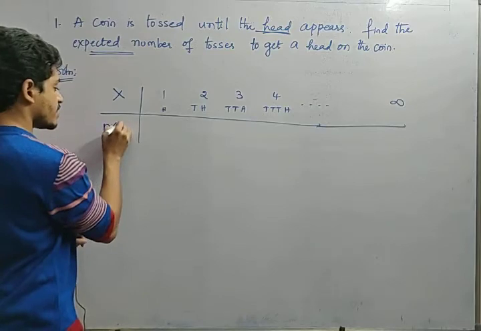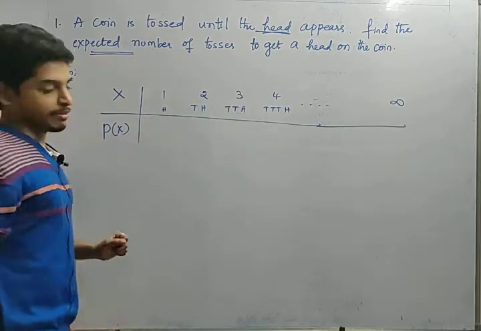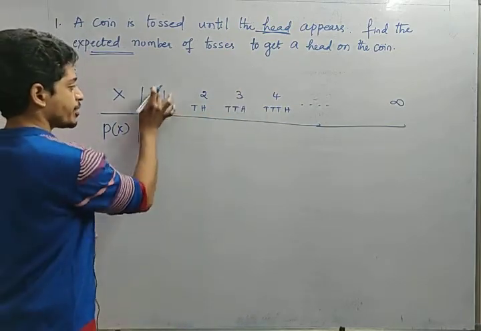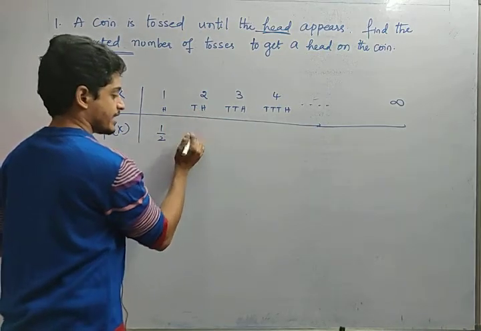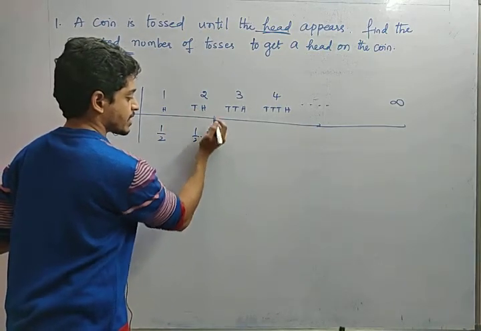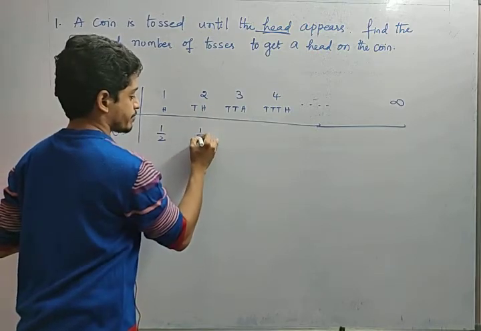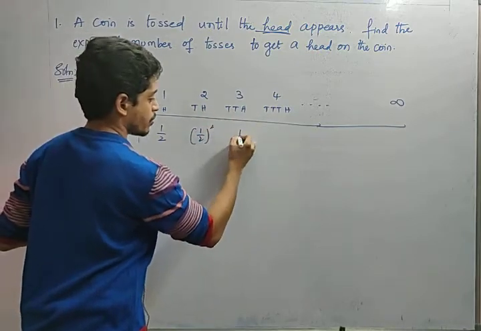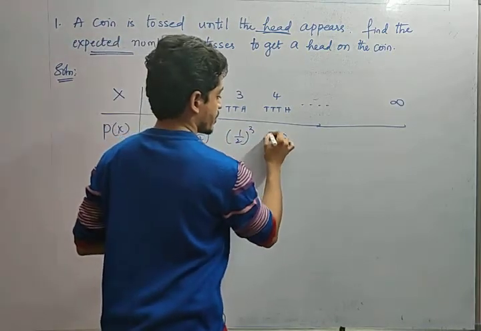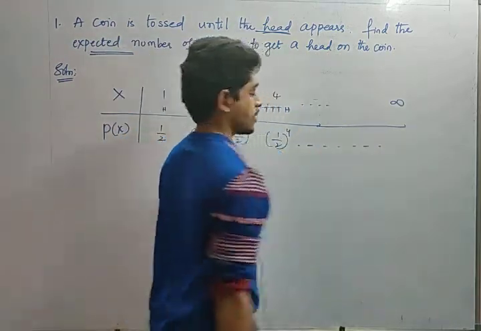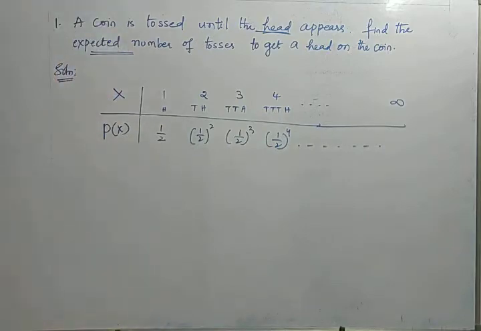So what is P of X? This is the probability distribution table, friends. What is the probability of getting head? That is nothing but 1 by 2. What is the probability of getting tail and head? 1 by 2 into 1 by 2, that is nothing but 1 by 2 whole square. Here 1 by 2 whole cube. Yes or no? Here 1 by 2 whole power 4. In the same way it goes on. Yes, so this is the probability distribution table.